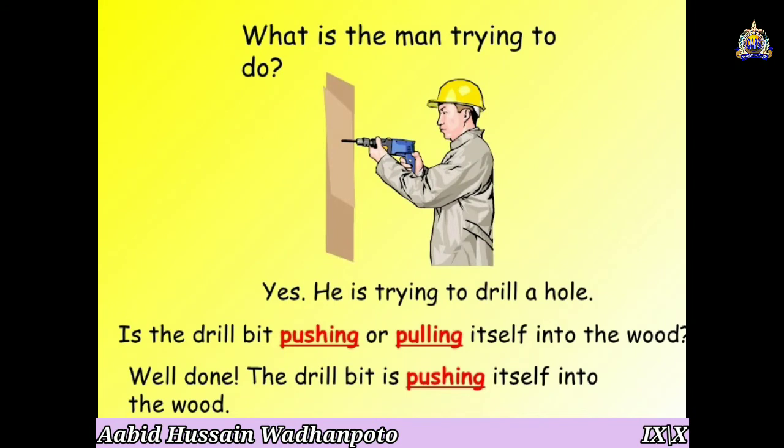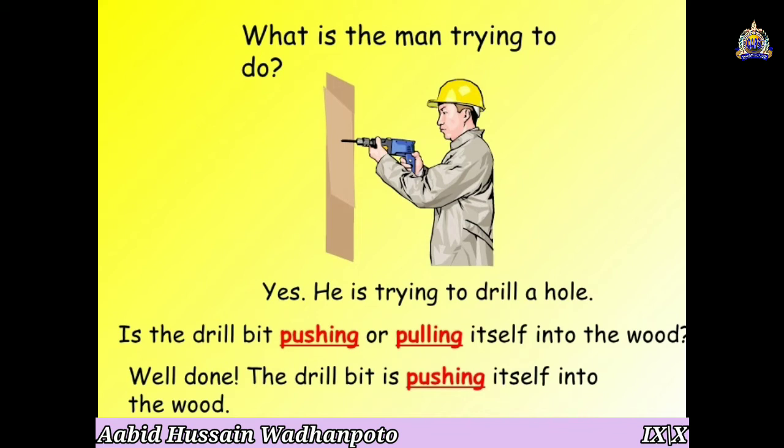Okay, what happens when force is applied? The speed of the objects increases. This is the second thing which happens more in our daily life, whenever we apply the force. So what is the man trying to do here? This is a question for you. Think for a second. Okay, good. Yes, he is trying to drill a hole. You are absolutely right here.